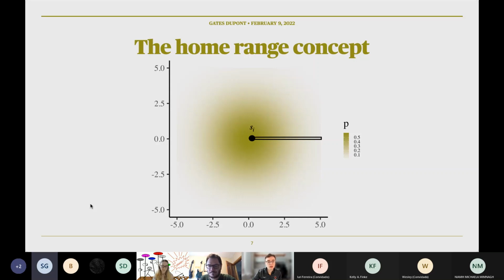The model is symmetrical, and we can look at it in just one direction. We see that the probability of the individual using a location in space decreases from the center of its home range. We call that center point the activity center, and that's denoted as S sub i, as you can see here. That's really just used for statistical convenience. It doesn't need to have a biological meaning. For more detail, we can imagine that we're viewing this model from above right now, and we can take a slice of it and view it from the side like a piece of cake.